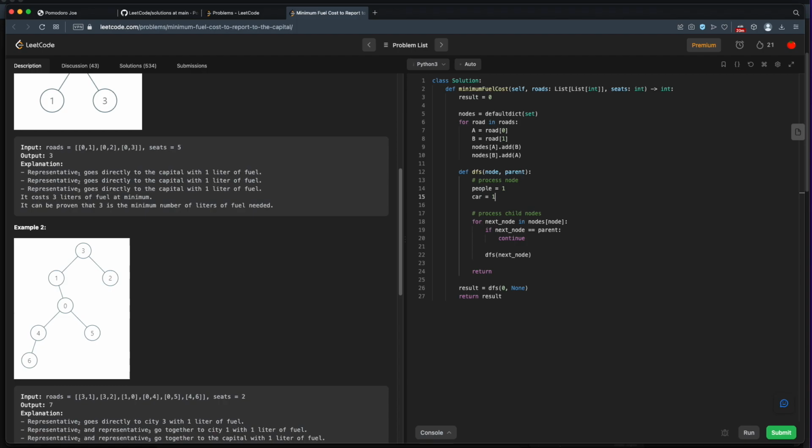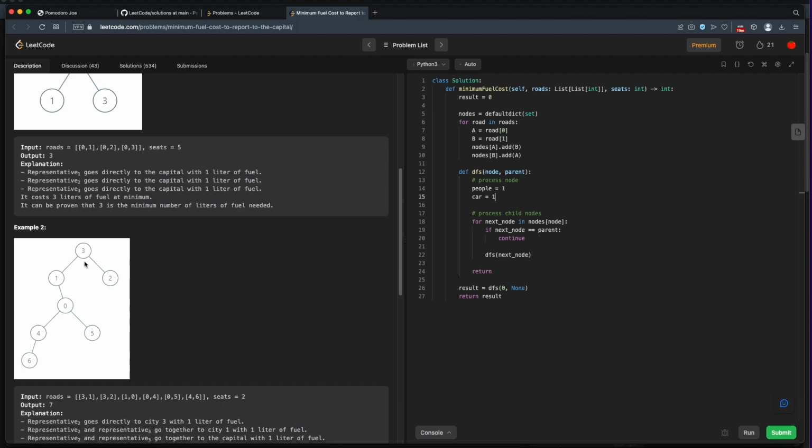So a little bit more abstractly, or a little bit more top-down, let's talk about what we're doing. We're getting down to this leaf city. We're going to return up the chain until we reach 0. And every time we return, we'll return how many people are coming from that city, so that when we get back to this city, we're basically gathering all the people from the lower cities into one city before sending them all on to the next city up the chain.